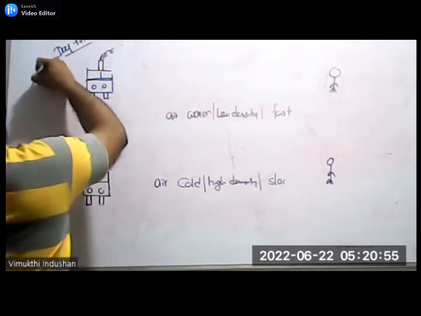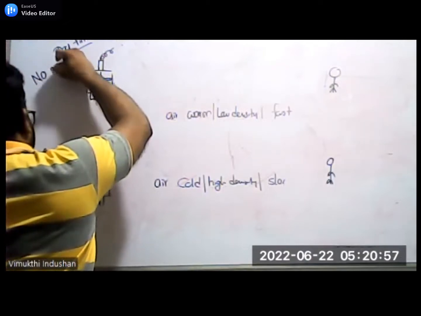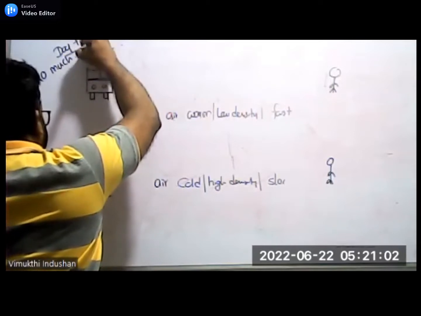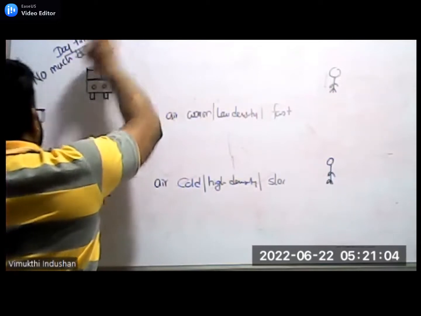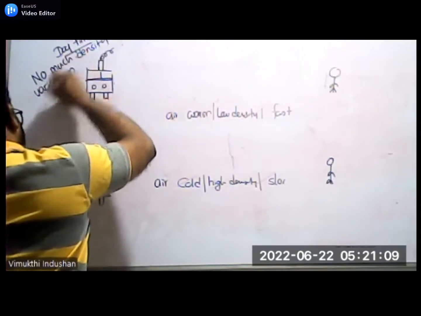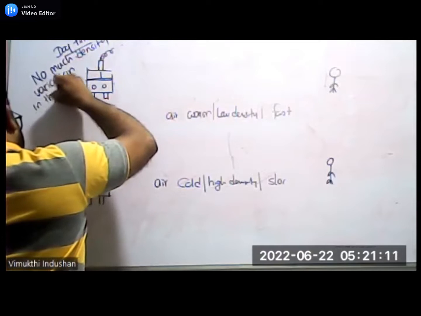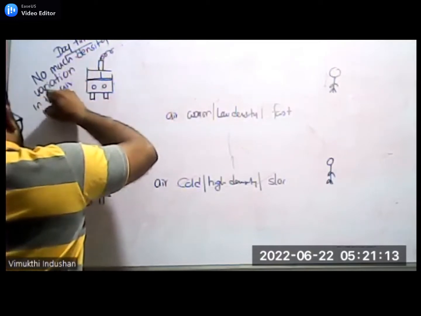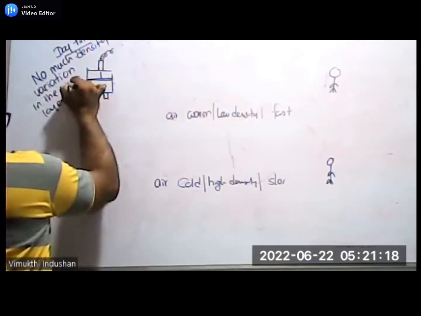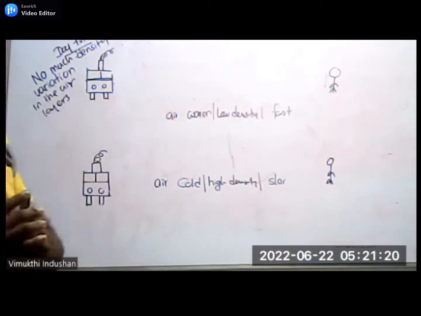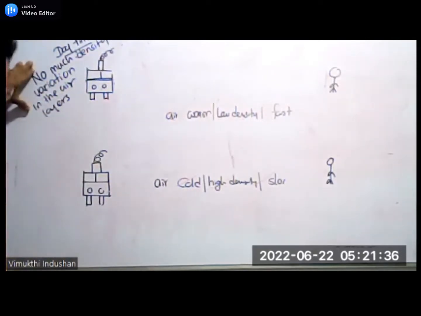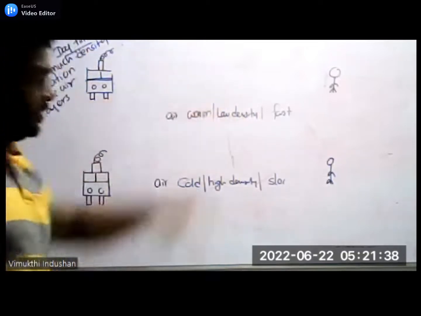During the daytime, there is not much density variation in the air layers.